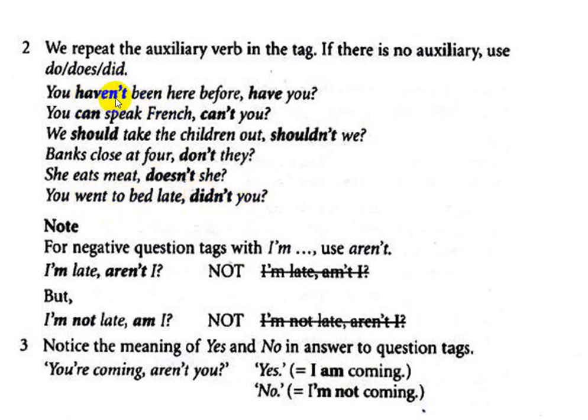You notice the sentences that are positive, the tag becomes negative, and the sentences that are negative, the tags are positive. Here a negative sentence, the tag is positive, and the sentence is positive, the tag is negative, and so on. You notice that if the sentences are positive, the tag is negative, either if there is an auxiliary or there is no auxiliary. And negative sentences always have a positive tag.